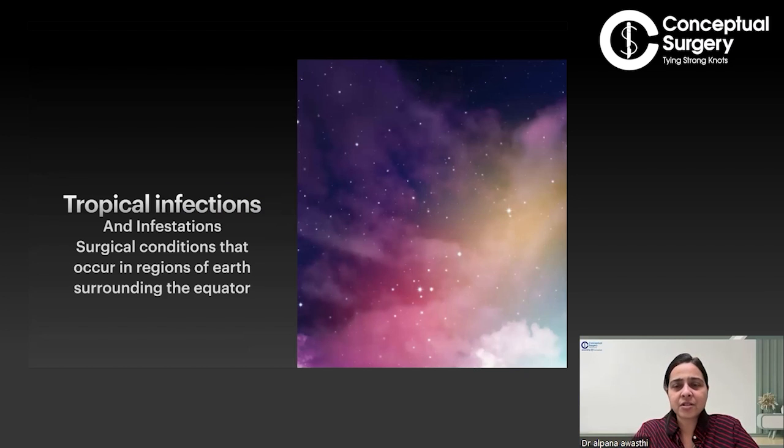What are tropical infections? As a definition, tropical infections are infestations. They are surgical conditions that occur in the regions of Earth surrounding the equator. Starting with the commonest one, amoebiasis. Wherever you go in the world, you will see patients of amoebiasis, whether in India, Africa, America, or in the UK, everywhere. Then we have ascariasis, the roundworm infestation, which is also very common in the West as well as the East. So these are all the A's.